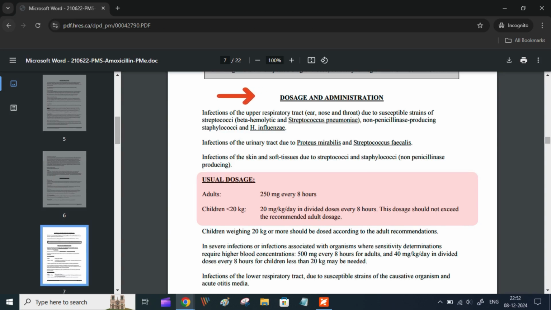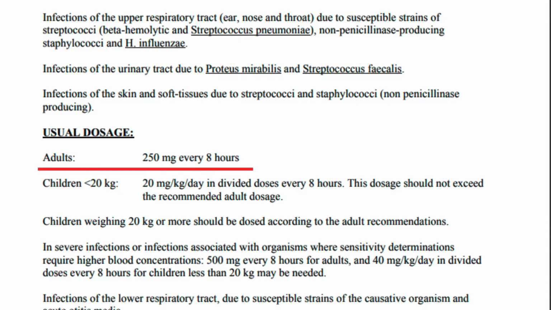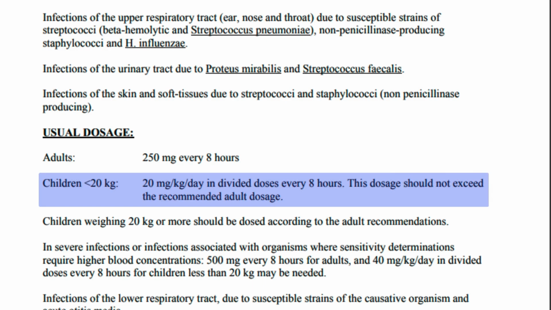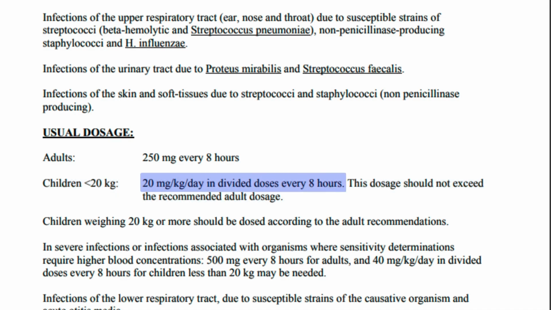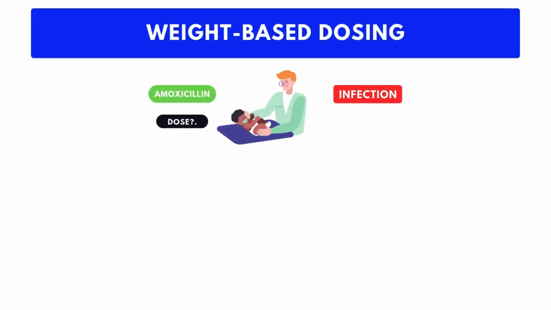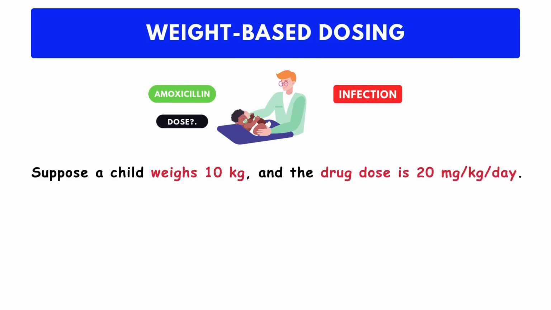So this is how the dose was given. This is the adult dose of amoxicillin. Plain and simple. But for child doses, this is how they usually give the instructions or information. This is a weight-based dose: 20 mg per kg per day. So let's calculate the pediatric dose. First, weight-based dosing. Suppose a child weighs 10 kg and the drug dose is 20 mg per kg per day.